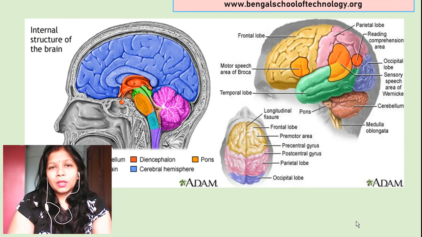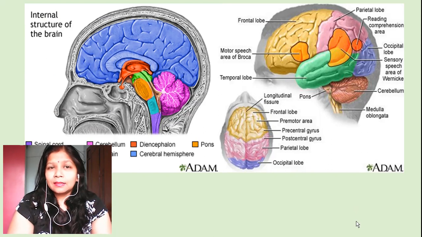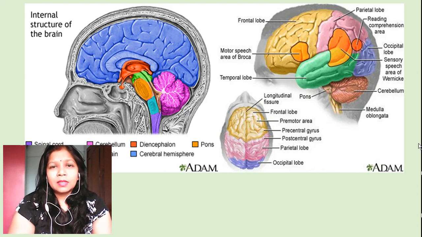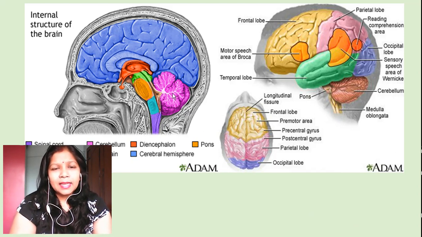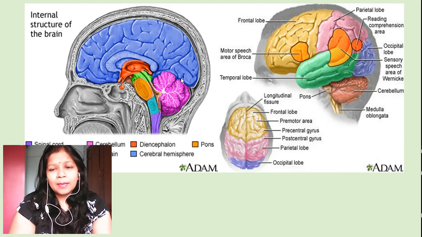Before going to epilepsy, let us discuss the internal structure of the brain. I have kept here two pictures which will show you the internal structure of the brain. Here it is marked in different colors: spinal cord, cerebellum, diencephalon, pons, cerebral hemisphere. Epilepsy is a disorder generally associated with our main organ, the brain, so it's very important to know the different parts of the brain.